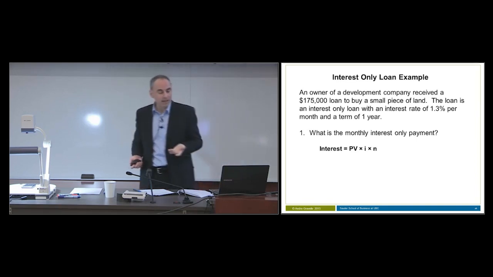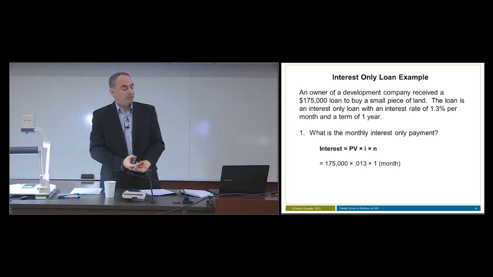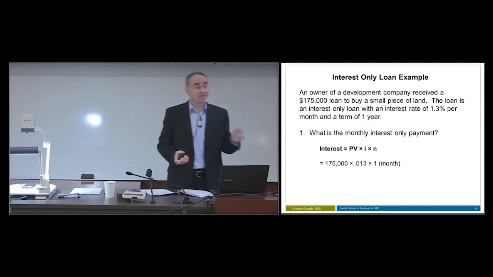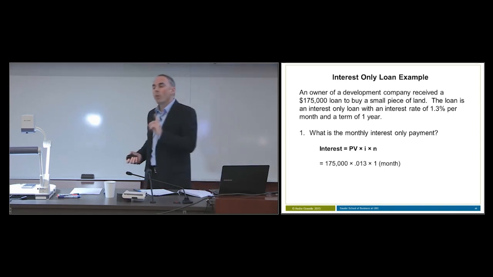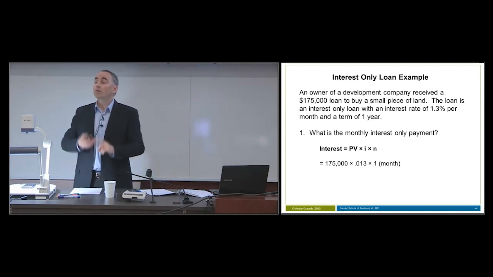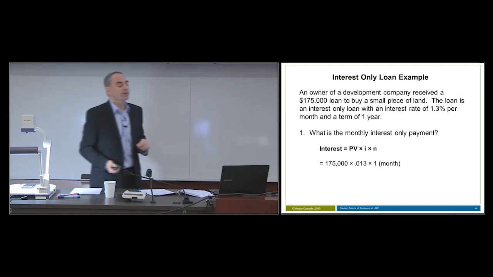If we fill in the blanks here, the present value of the loan is $175,000. The periodic monthly interest rate is 1.3%, or 0.013 as a decimal. And then multiplied by 1. It's just 1 month because we're just looking for one payment. We're not looking for all the payments or 3 or 4 payments, just one payment. So n is just 1.